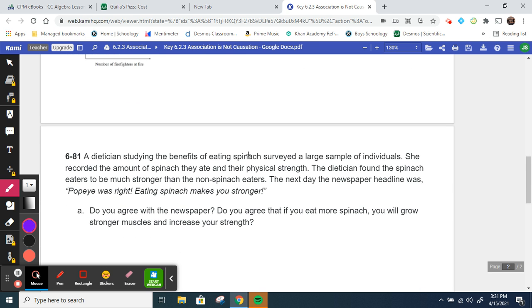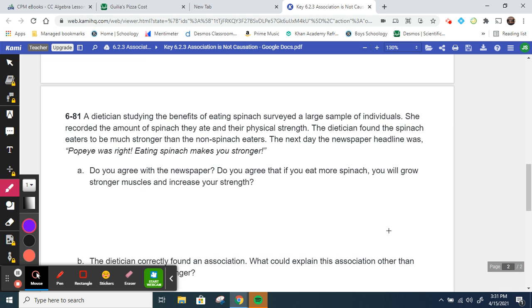All right, so let's look at number 81. It says a dietitian studying the benefits of eating spinach surveyed a large sample of individuals. She recorded the amount of spinach they ate and then their physical strength. The dietitian found the spinach eaters to be much stronger than the non-spinach eaters. The next day, the newspaper headline was, Popeye was right, eating spinach makes you stronger. Do you agree with the newspaper? Do you agree that if you eat more spinach, you will grow stronger muscles and increase your strength?